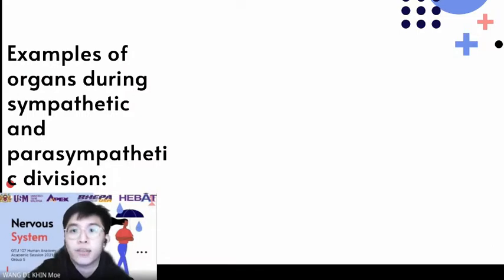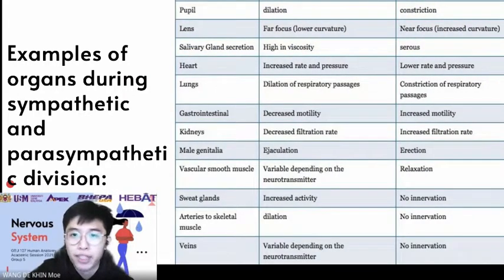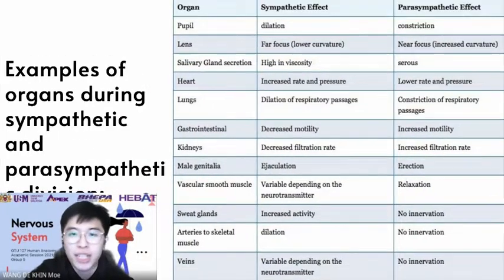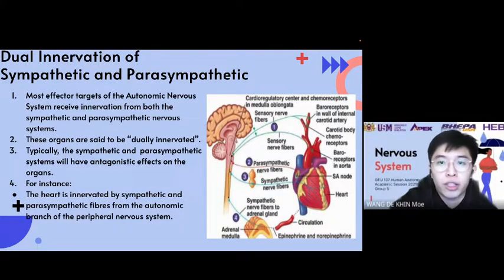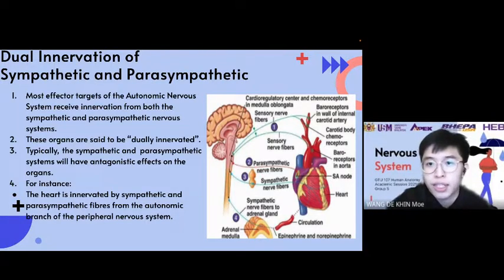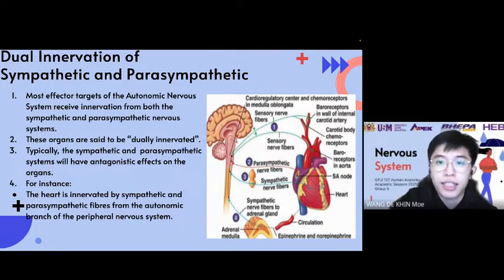Here are some more examples of organs during sympathetic and parasympathetic division, but I will not go through it one by one since we have already discussed some of the examples earlier. Last but not least, we are going to talk about dual innervation of sympathetic and parasympathetic division, where most effective targets of the autonomic nervous system receive innervation from both the sympathetic and parasympathetic nervous system. These organs are said to be dually innervated. Typically, the sympathetic and parasympathetic system will have antagonistic effects on the organs.